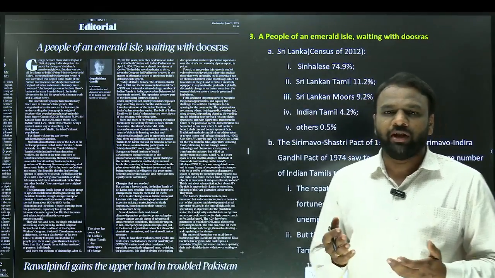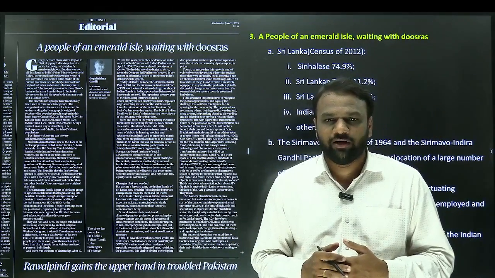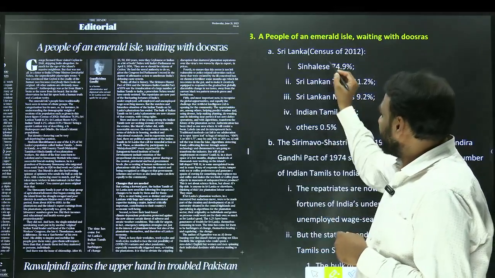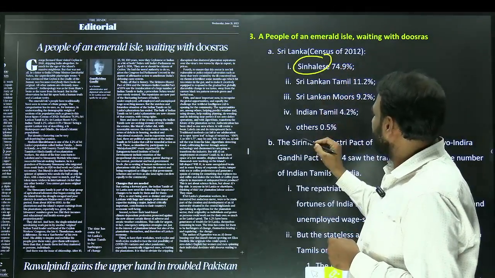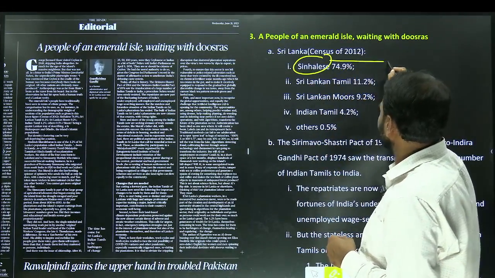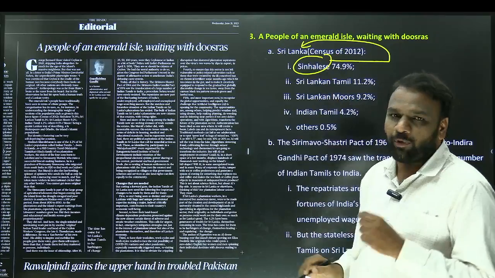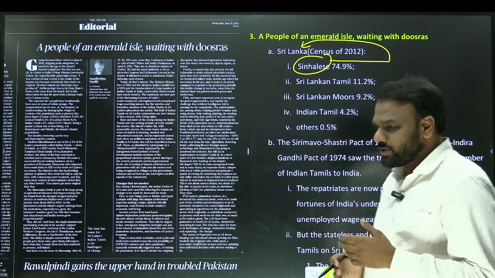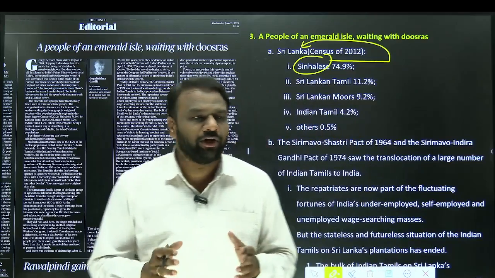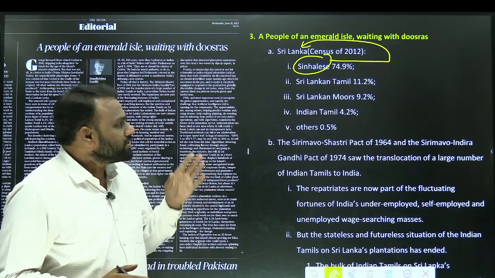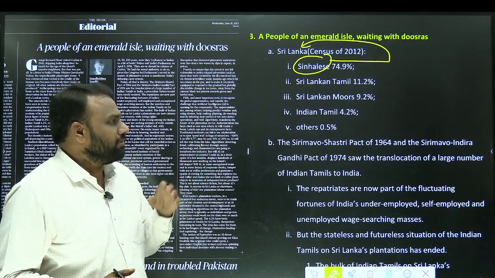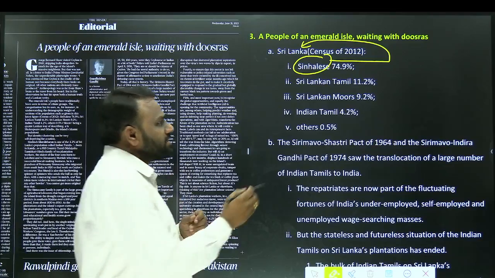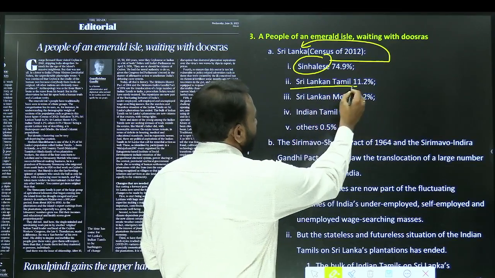It may ask about a community and in which country that community is located. In this context, the community Sinhalese is present in Sri Lanka. This is an important point from the prelims point of view. They may also ask which is the dominating community in Sri Lanka. The Sinhalese have the largest population in Sri Lanka. Next, the second largest population in Sri Lanka is Sri Lankan Tamil.